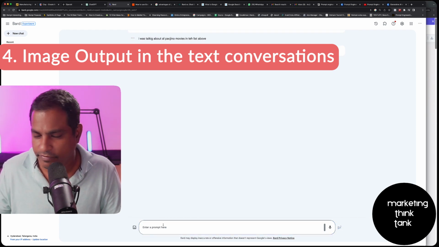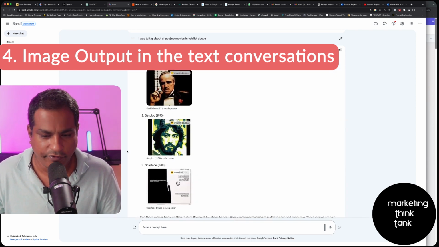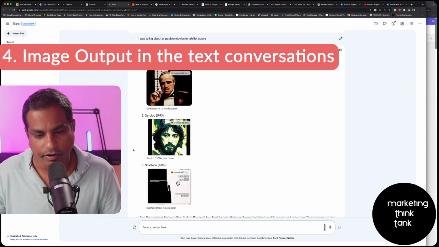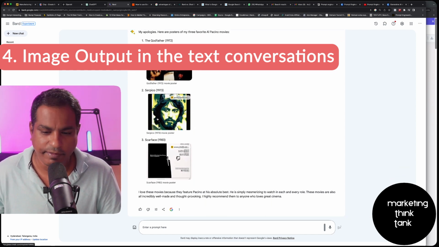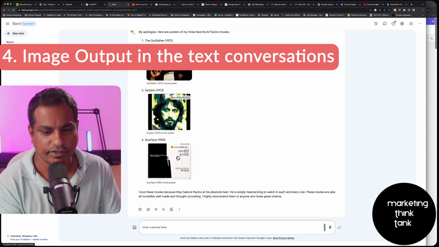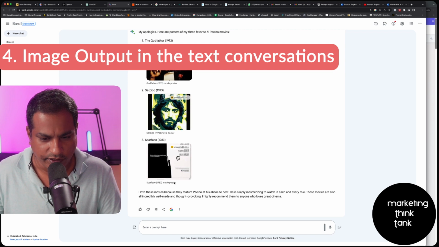So now it should be able to give you image outputs as a part of your conversation, which is difficult on ChatGPT. Now here are 3 movie posters. All of these posters have Al Pacino in them. So that's a beautiful thing. And it also gives you the source of these movies, right?